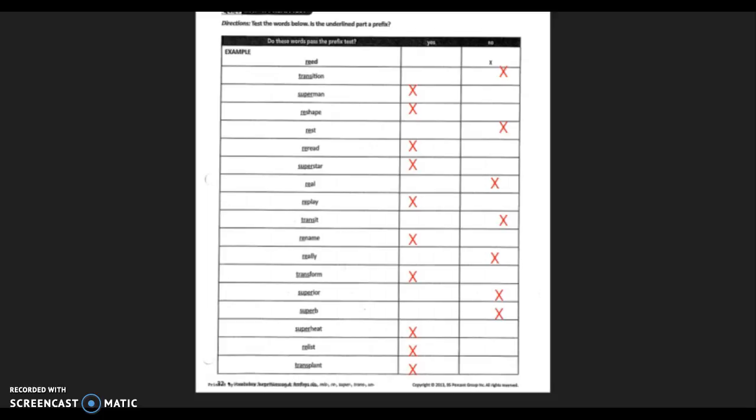In really, even though ally is a word, it is not a prefix. Transform, it is a prefix. In superior, it is not a prefix because ior is not a word. Same thing with superb. In superheat, it is a prefix. Relist, it's a prefix. And transplant, it is a prefix. That ends our lesson on our 3 prefixes, re, super, and trans.